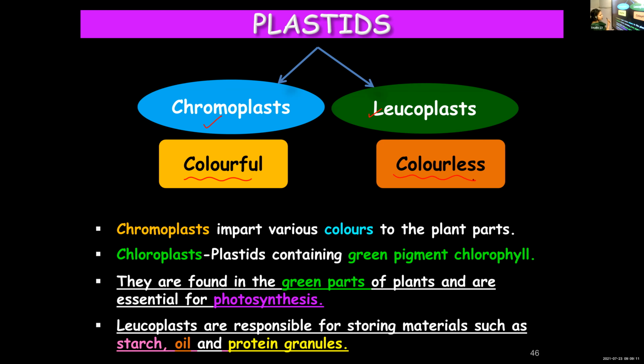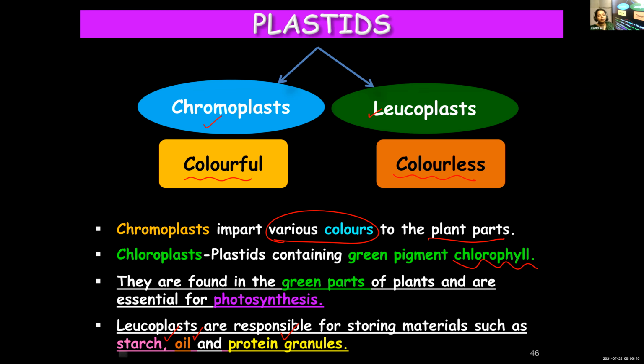Chromoplasts impart different colors to plant parts, whereas chloroplasts are green colored plastids containing the pigment chlorophyll. They help the plants to trap solar energy and carry out photosynthesis, whereas leucoplasts help in storing materials like starch, oil, protein granules, etc.